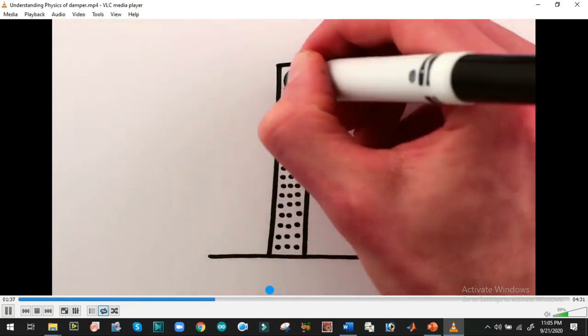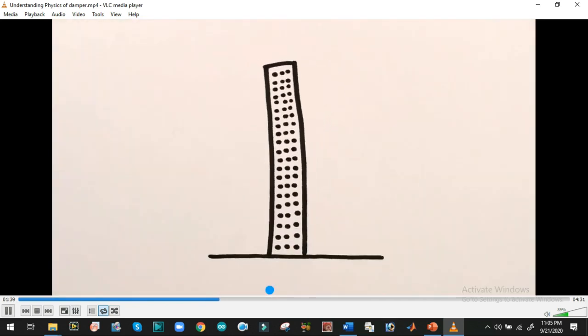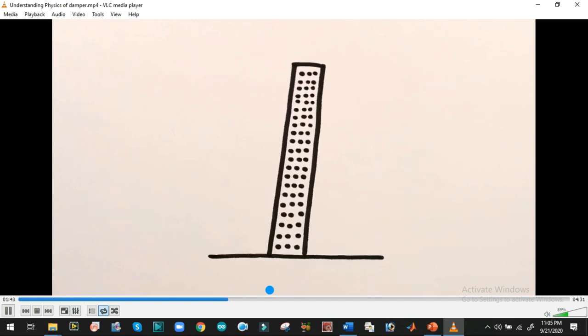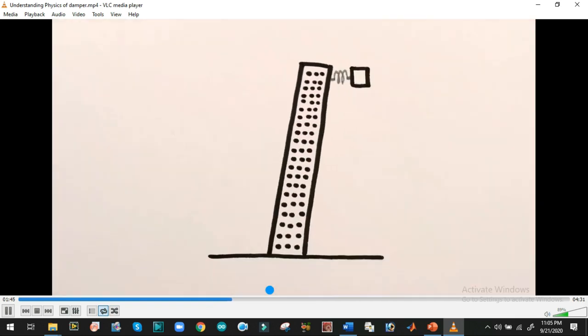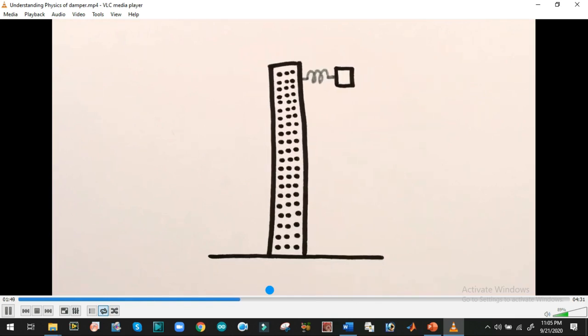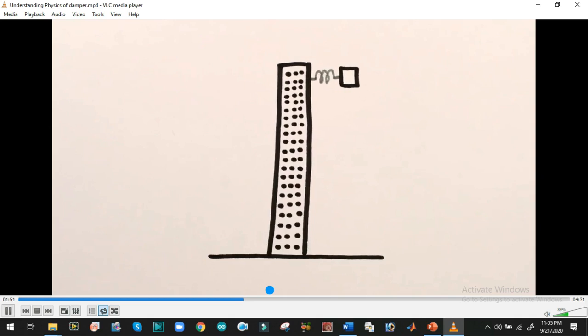A big, tall object is going to want to sway back and forth at its own natural frequency of swaying, which depends on its height, weight, and stiffness. If you then attach a smaller object to it that can sway to and fro, and add a little friction or drag, then anytime the big object trades its energy to the little object, it loses the energy to friction. This is one of the best and most practical examples of the application of a tuned mass damper in the tallest buildings.